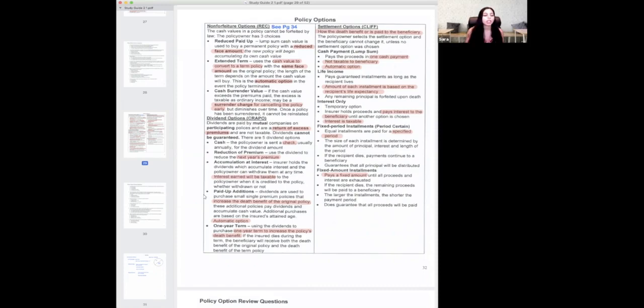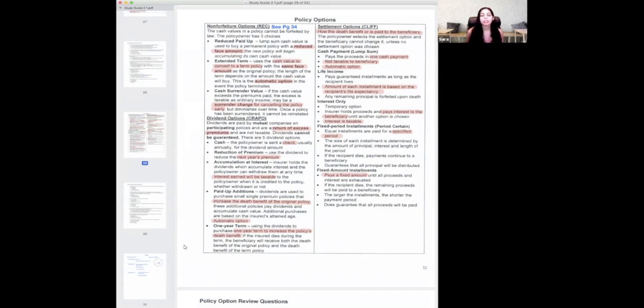So interest or growth or anything that grows or gains money, the money that you gained will be taxed. Okay. The next one is paid up additions. Basically, they take the $100, they look at your age and everything, and they say, with this $100, I can get you this much more in coverage permanently added to your coverage. So let's say it was 10 grand. They take the 100, pay for the 10 grand, and you were covered for $100,000. So now you're covered for $110,000, and you do not have to pay any extra premium. It's just paid for by the dividends. This is your automatic option. If you don't choose one of the options I'm going to go over, then that's the one they're going to give you. And the last one is a 1-year term.